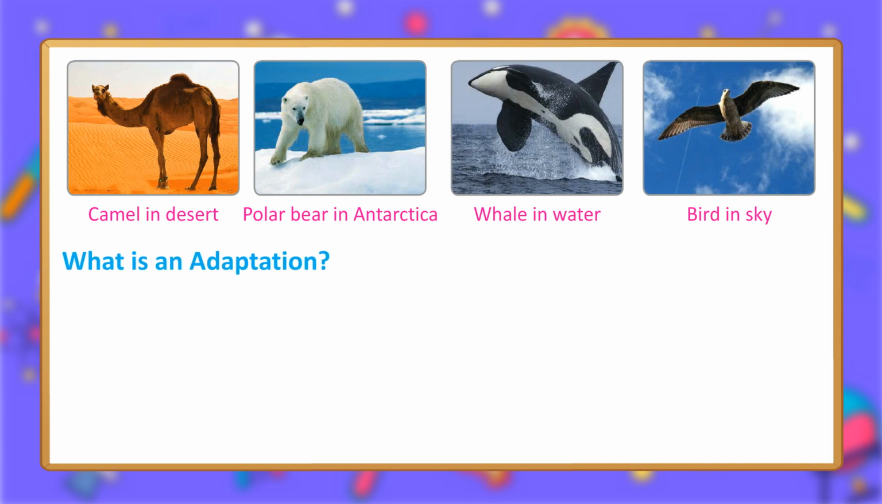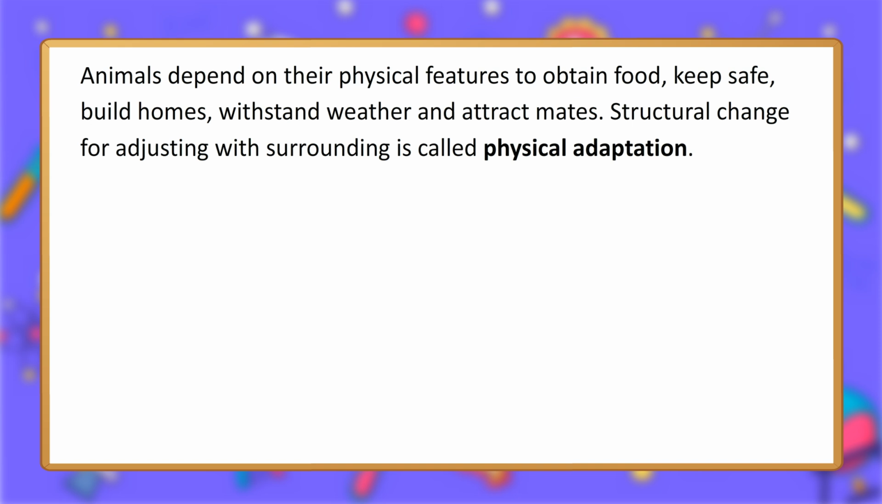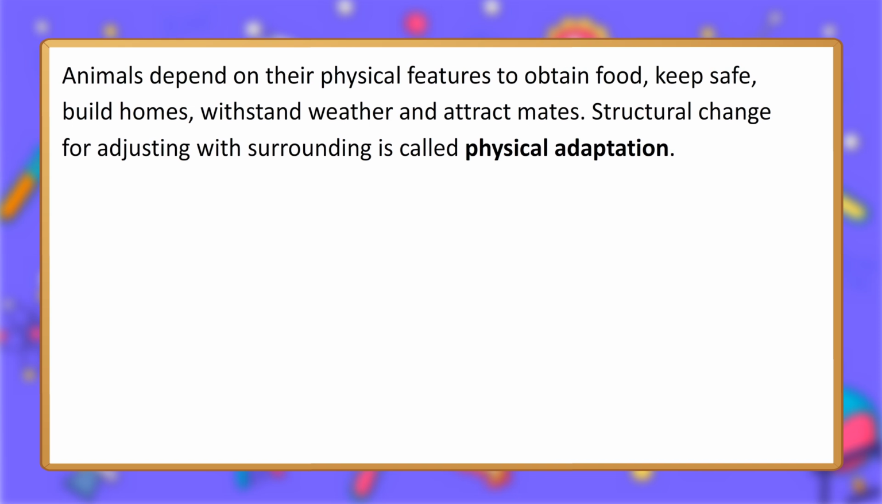What is an adaptation? In the world, a plant or an animal adapts or changes itself to fit its surroundings. Changing oneself according to its surroundings is called adaptation. Adaptation helps animals to survive, or live, in their environment. Animals depend on their physical features to obtain food, keep safe, build homes, withstand weather and attract mates.